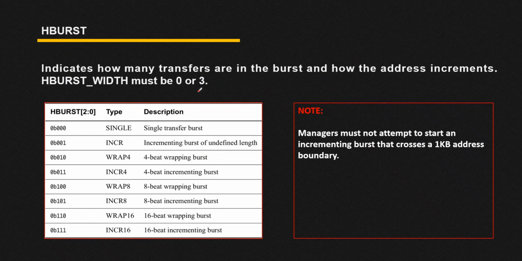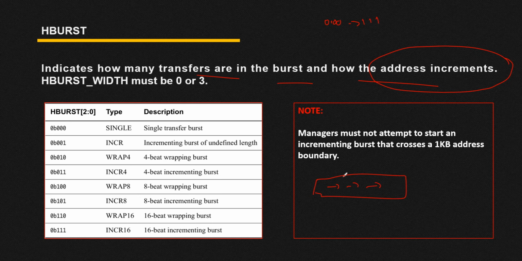Then we have H burst. Your H burst is also a 3 bit signal, from 000 to 111. Here your H burst indicates how many transfers are there in a burst and how the address increments. We are going to take a separate session to calculate the address increment, but here you can understand it like this: if you have one transaction and inside this transaction you have multiple transfers, then those multiple transfers are what you consider a burst transfer.